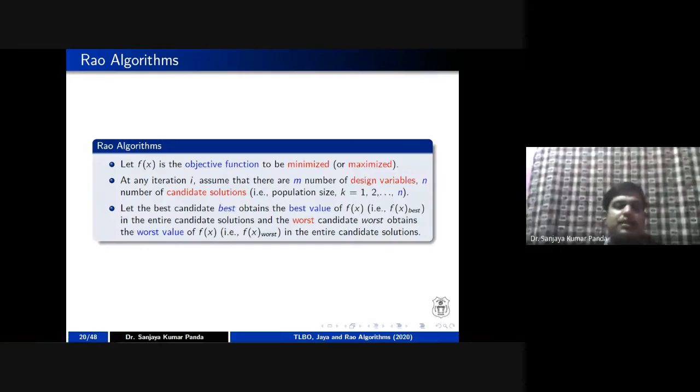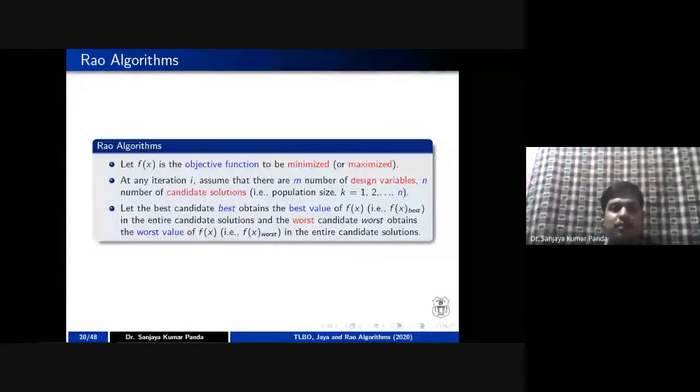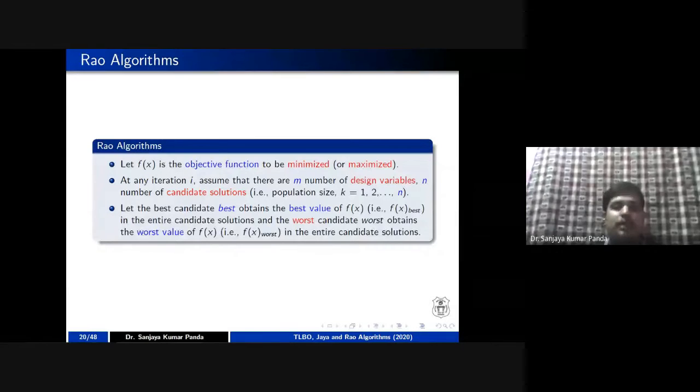What Professor Rao suggested, as I mentioned in the Jaya algorithm also, is that you rely on two different solutions. One is your best solution, another is your worst solution. You have to attract towards the best solution, and you have to avoid the worst solution, so that the convergence rate will be faster in order to reach the near optimal solution. The same thing is used here. So he has used a variable Best, to say a particular candidate is best, and he has taken another variable Worst, to say that that solution is not better.